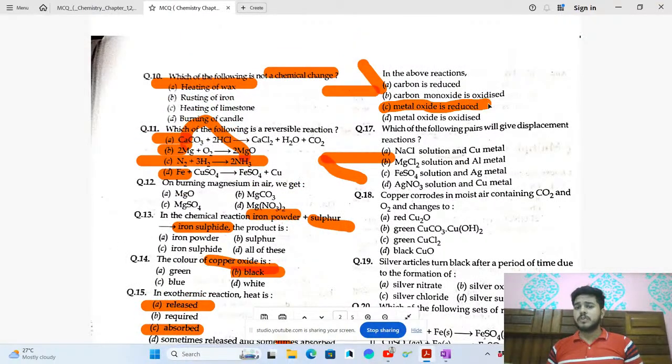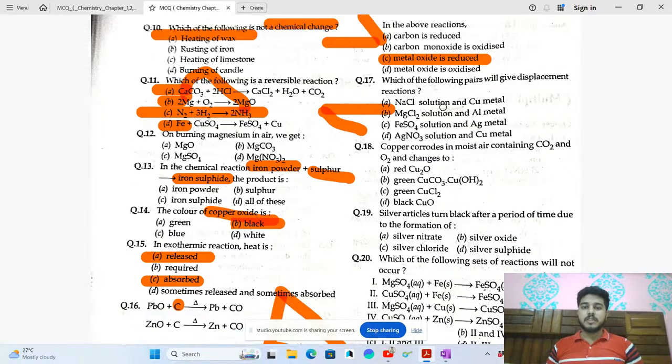You should be very careful. See what happens in the 20 questions: the easy questions should not go wrong. You should not make any silly mistakes in those 12 questions, because if you get them wrong, the marks will be reduced very much. The 8 questions which are tough will take time and a lot of mental energy, so the chances of getting them wrong are high. And if you also do the easy questions wrong, that will harm your marks.